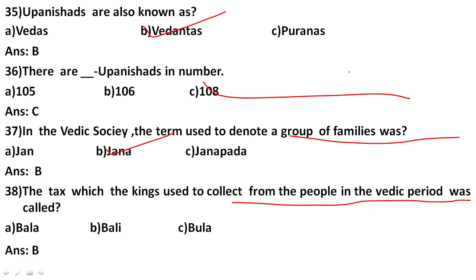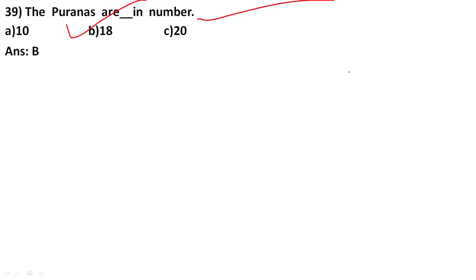Vala, Vali and Bula, and the correct answer is Bali. Bali was the name of the tax system. The Puranas are in dash number. So how many Puranas were there in the earlier time? And that is number B, 18 Puranas.